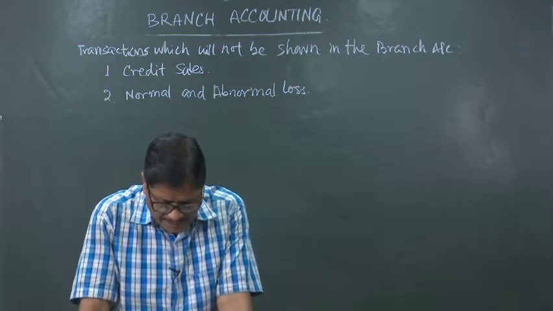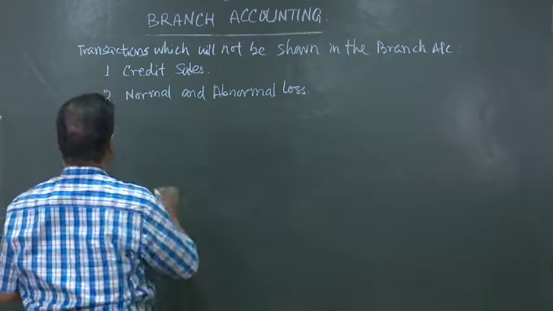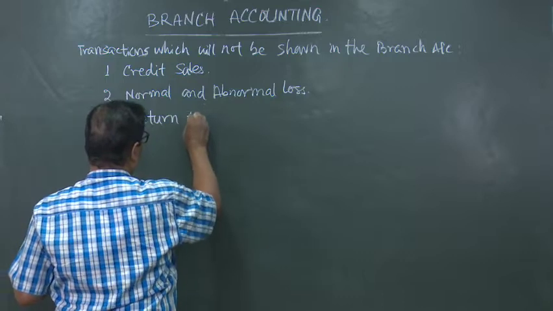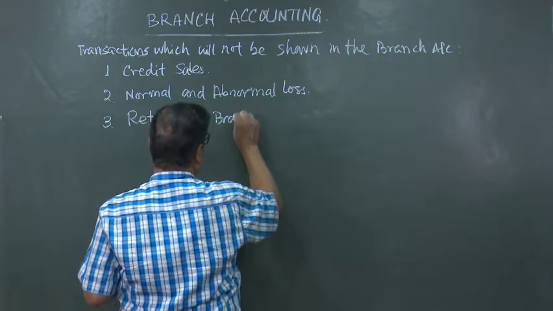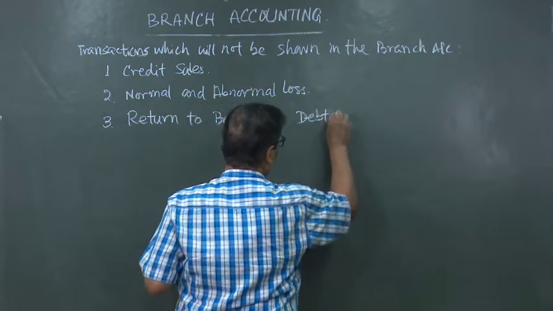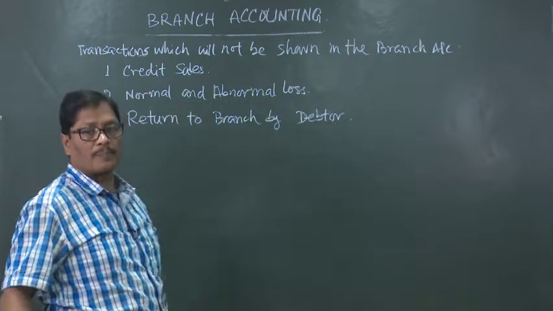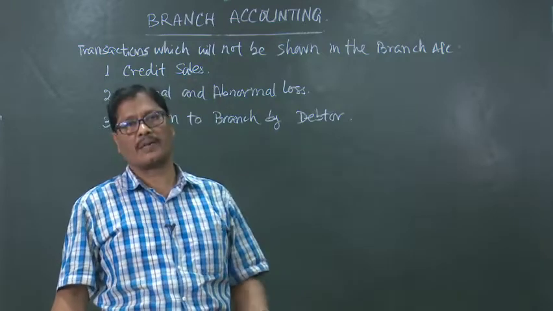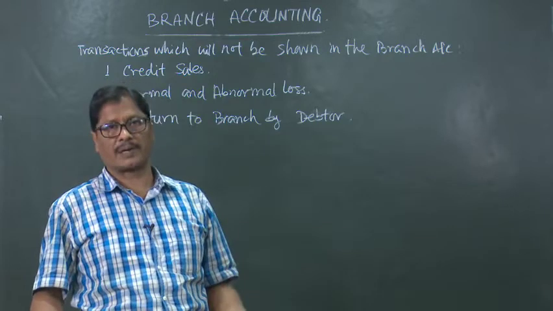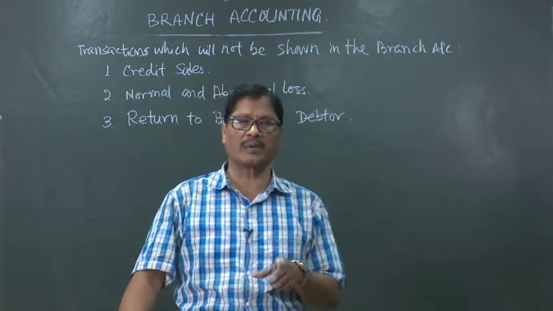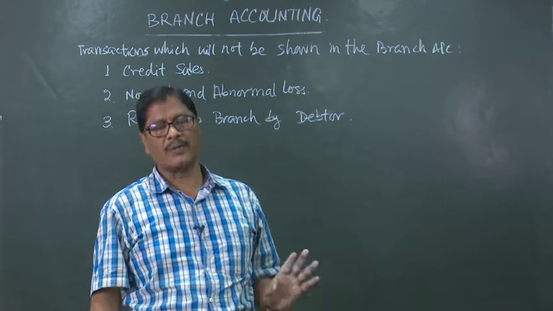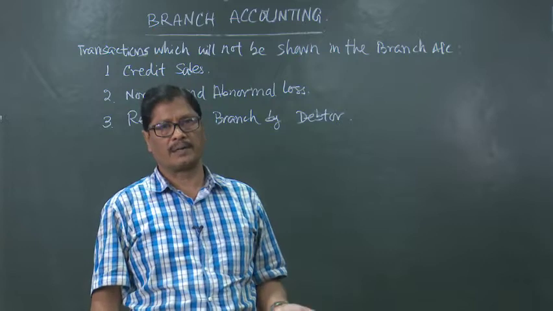Number 3, returns to branch by debtors. When the debtor of a branch is returning some goods to the branch, the branch account is not going to be affected. It is the branch debtors which will be affected. So, a particular customer's account will be created by the branch, and also the branch debtors account will be credited, reduced.